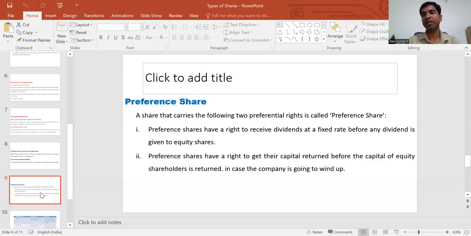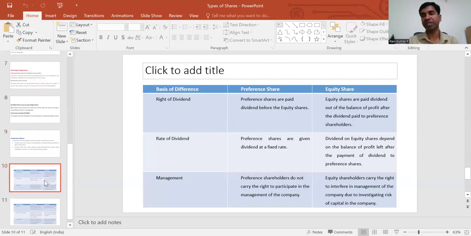They get the maximum benefit from the side of dividends. They also have a right to get their capital returned before the capital of equity shareholders. If the company winds up, it first has to clear the payments to preference shareholders, and only later take care of the equity shareholders.